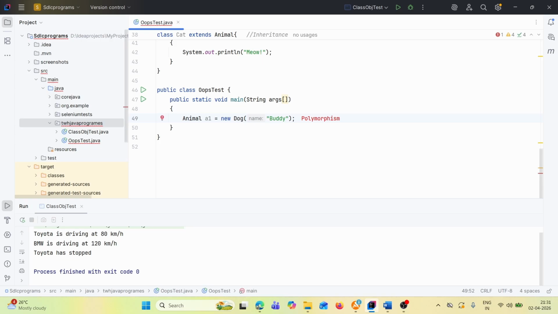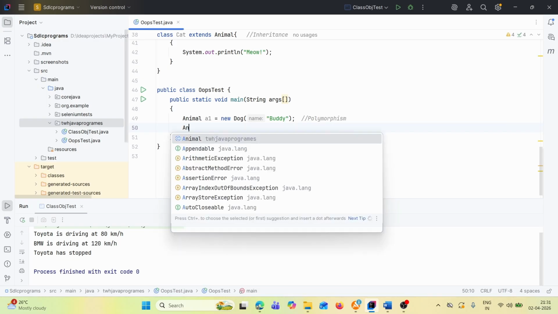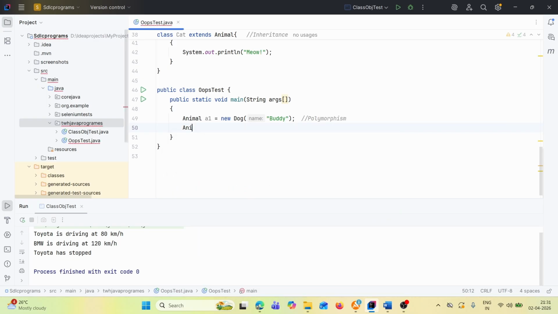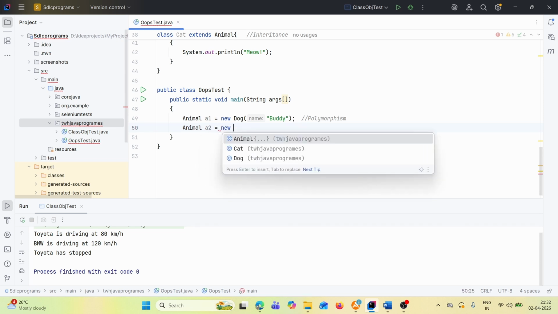Because we have a default constructor, we have a parameterized constructor like that. So this is called the polymorphism concept. Similarly, let's create Animal a2 is equal to new Cat.